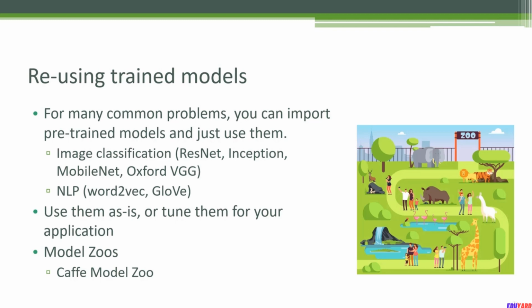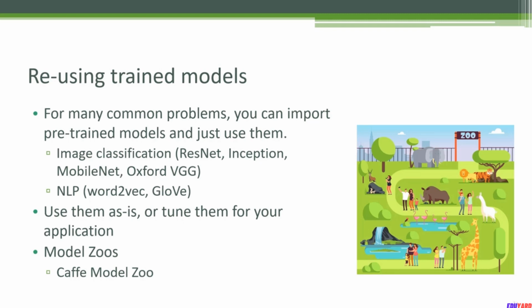So for example, if you are trying to do image classification, there are pre-trained models out there that you can just import. Some of them are called ResNet, Inception, MobileNet, Oxford VGG are some examples, and they come pre-trained with a very wide variety of object types. So in many cases you can just unleash one of these off-the-shelf models, point a camera at something and it will tell you what it is. That's kind of freaky.